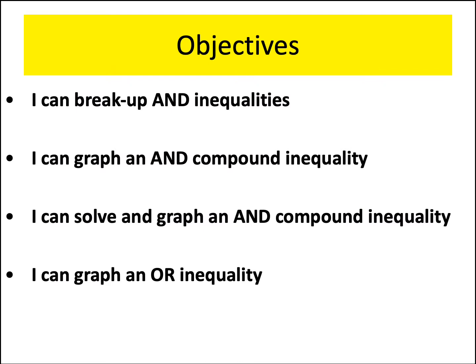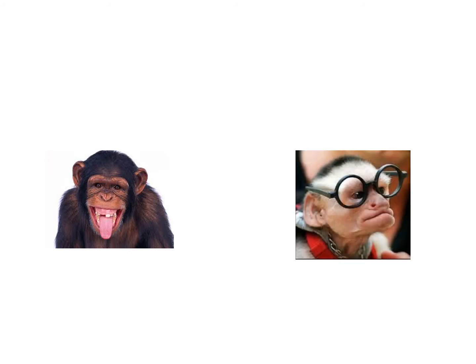All right, we're going to do 4 basic objectives. This should make no sense to you right now. Something about ands and ors in inequalities. Really weird. Okay. As always, some of the stuff I'm going to teach you, I say it's so easy I could teach a monkey to do this. You're not monkeys, obviously, but I really do mean that it's pretty simple. And there's some stuff that I'm going to show you today where you've got to be a smart monkey.